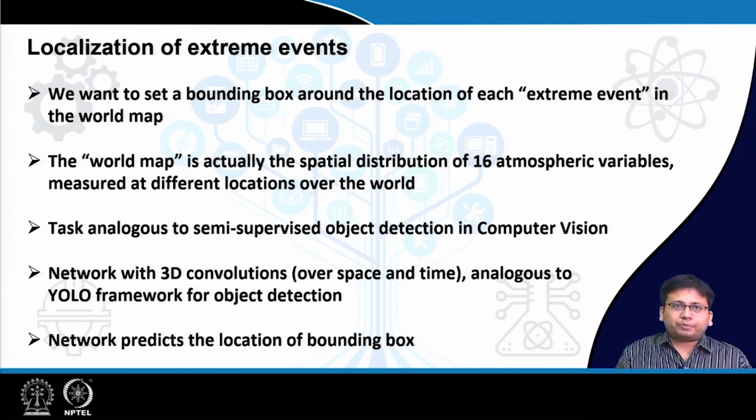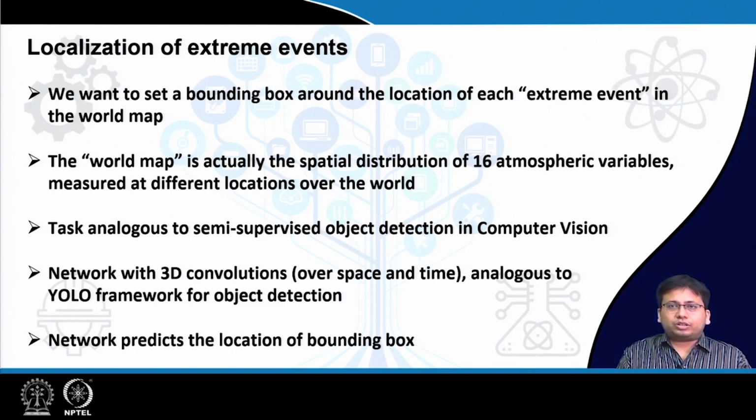What we are trying to do here is that, given the spatial map of a particular variable, we are trying to find the bounding boxes of the phenomena in which we are interested, tropical cyclones, etc. So it's something like an object detection problem.